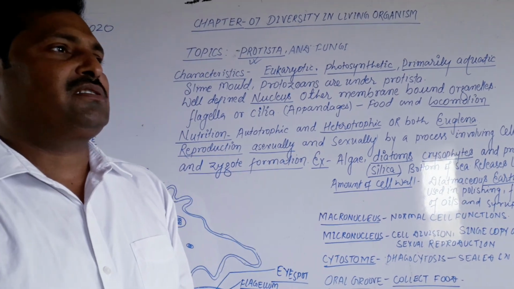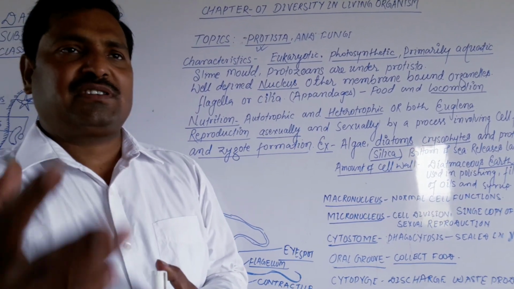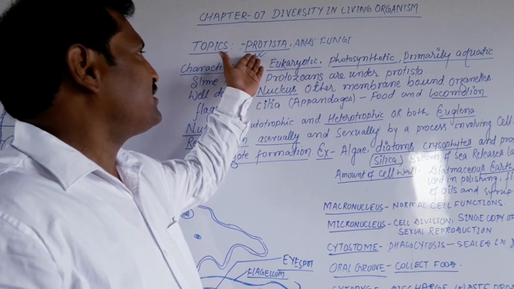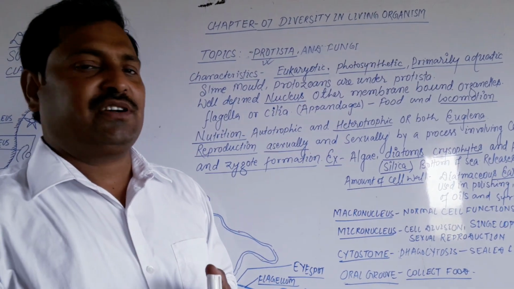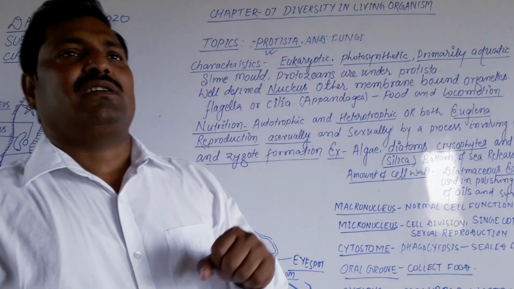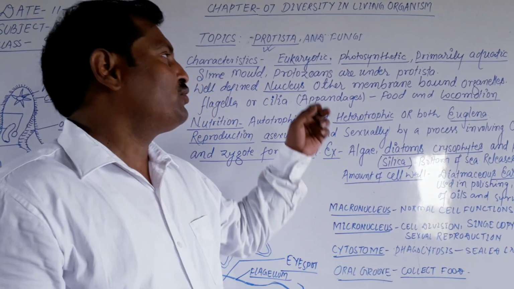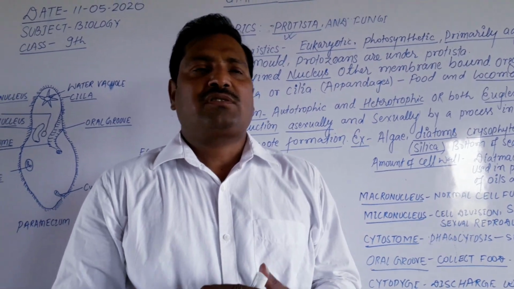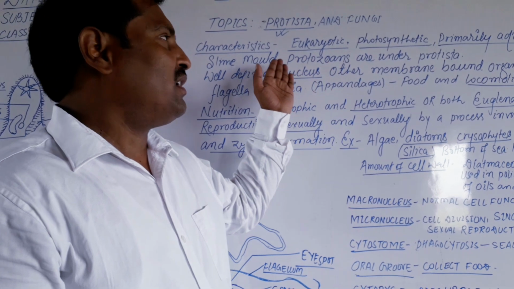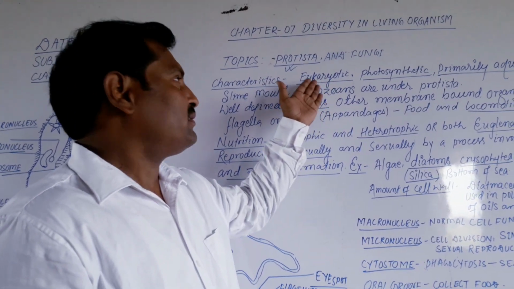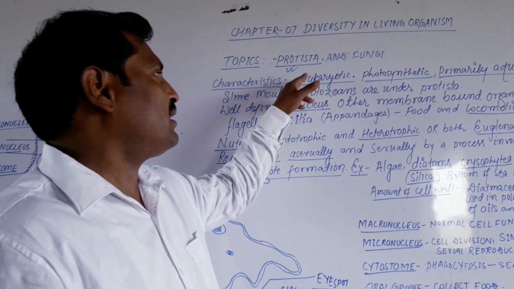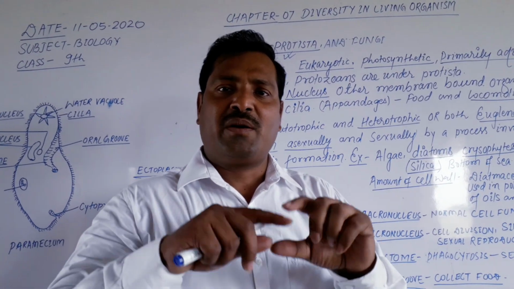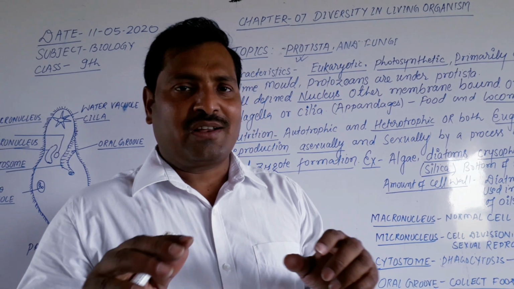When we start with Protista, another kingdom given by R.H. Whittaker, this is the characteristic: all Protista are eukaryotic. Eukaryotic means eu is true and karyon is nucleus. The organisms of this kingdom have a true nucleus, and membrane-bound cell organelles are present.